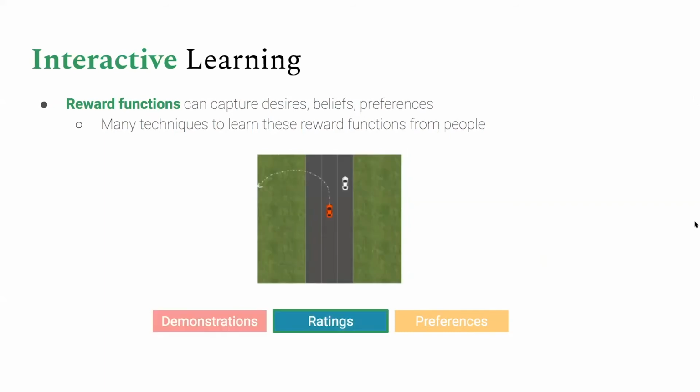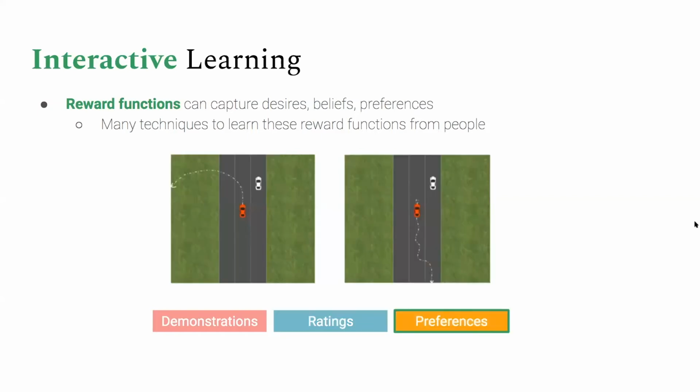I can ask for ratings. So in this case, I can generate a trajectory for the car and say, is this good or bad? And as the user, I might say, well, this is quite bad because I'm actually going off the road and I would prefer to stay on the road if possible. So let's give that a 0. Or I could ask for preferences. And then in this case, the user might actually say, well, I prefer the one on the left because while I'm going off the road, at least I'm going forward.